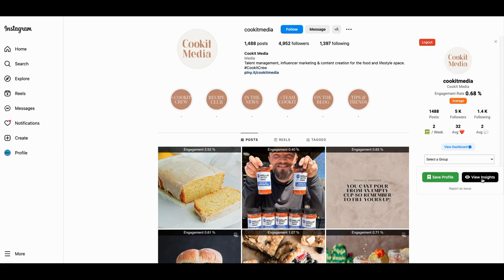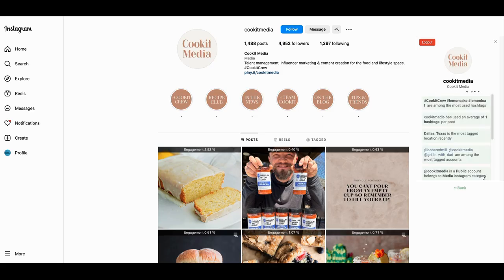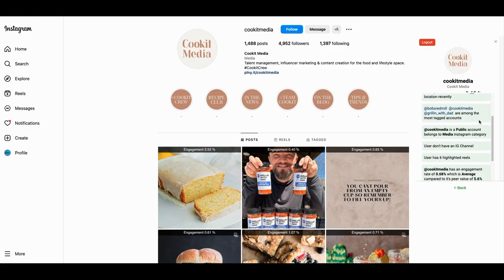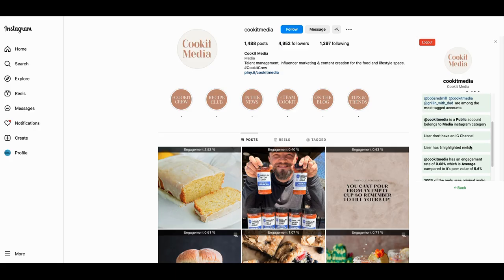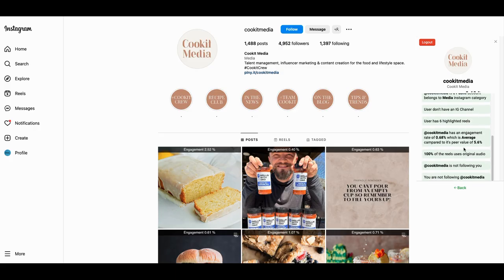But here's some of the things you can do. We'll view the insights. And it says, hey, they're using this hashtag a lot. Most use hashtags. It tells you what kind of account it is. It's a public account, media Instagram category. User doesn't have an IG channel. User has 6 highlighted reels, right? 100% of the reels are 100% audio.